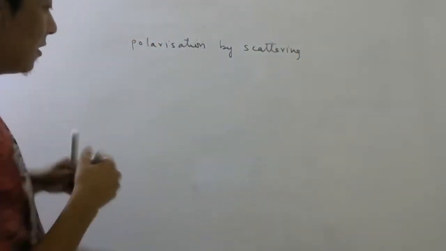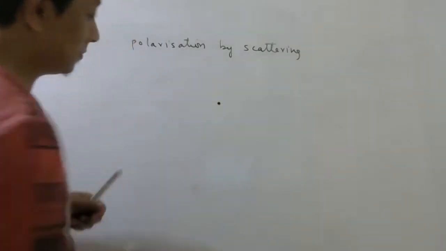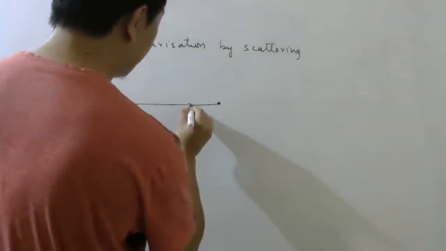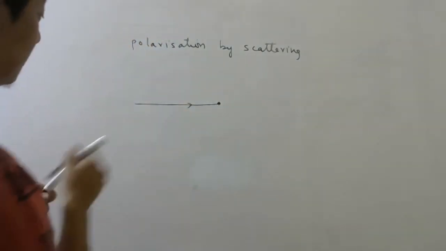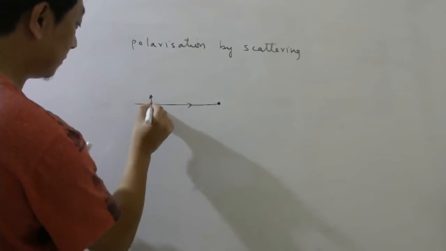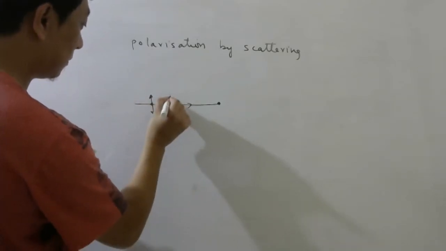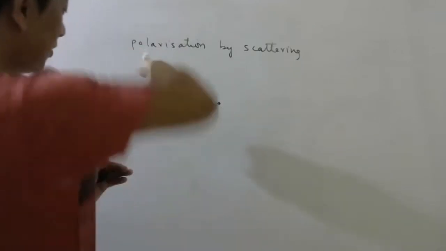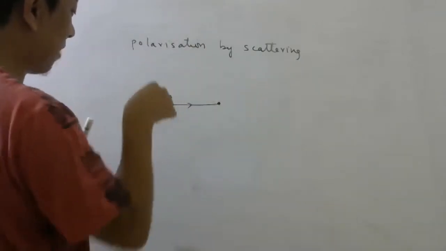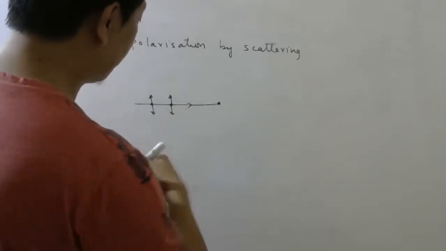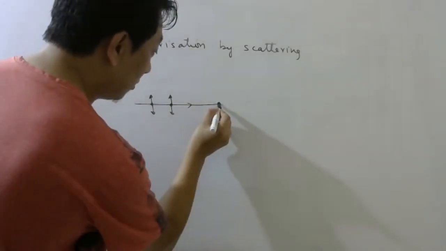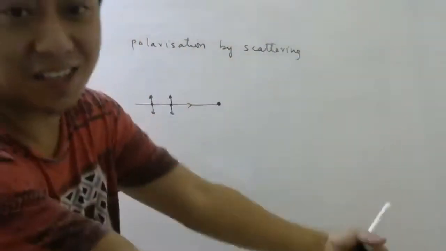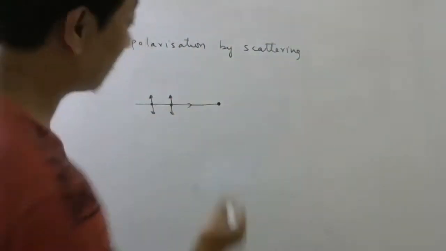So imagine there is a molecule of air or some dust particle and light is falling like this, unpolarized light. So it will have all directions. If I resolve into two components, I can show one here, one here. Now this molecule will absorb this light and then re-emit in all directions. That phenomenon is called scattering.